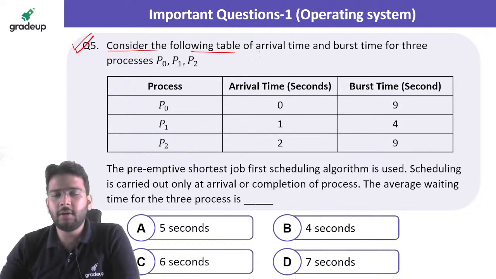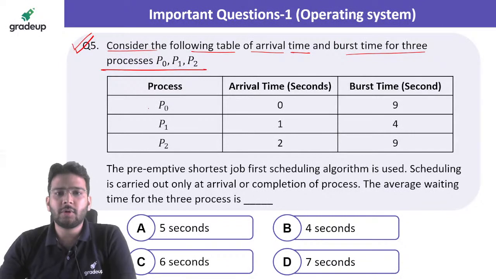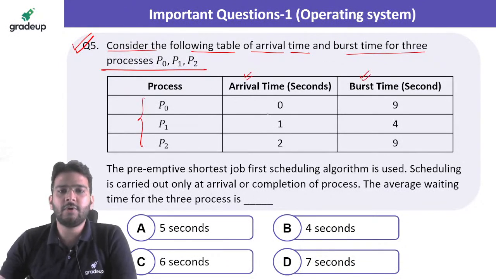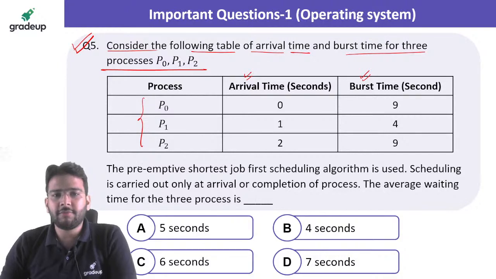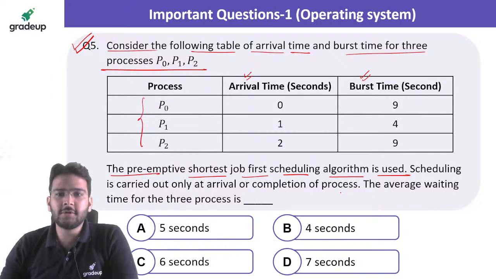Consider the following table of arrival time and burst time of 3 processes P0, P1 and P2. So the processes are given to you here, arrival time is given and burst time is given. The preemptive shortest job first scheduling algorithm is used. Yes, Ashlesha is also getting option A as the answer. Okay. So preemptive shortest job first means it is talking about the shortest remaining time first CPU scheduling algorithm, right?